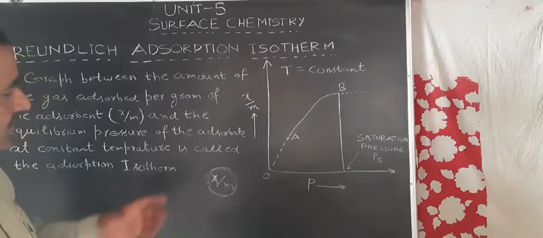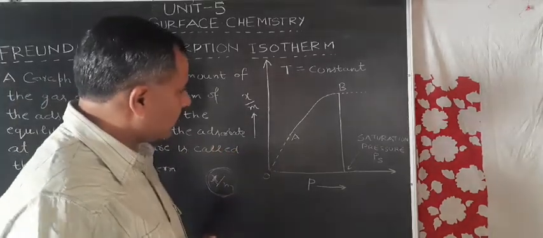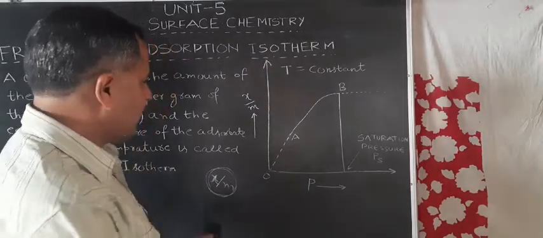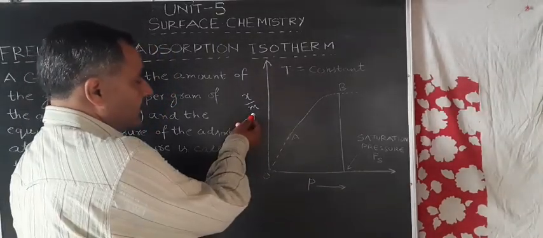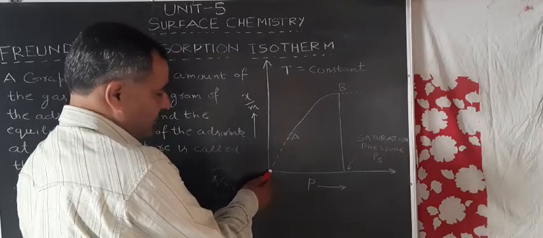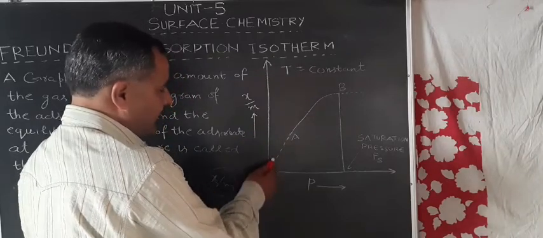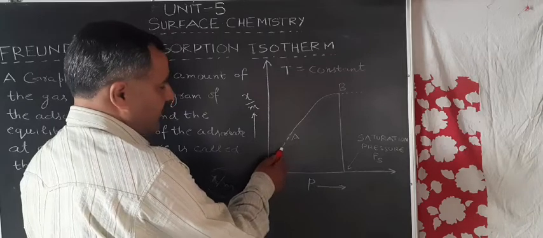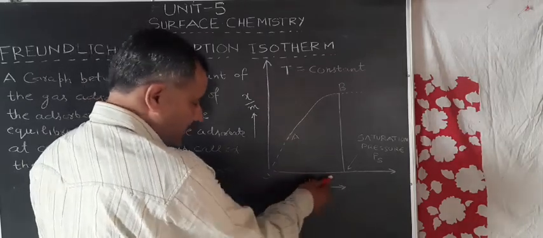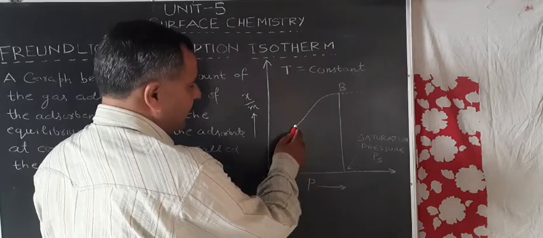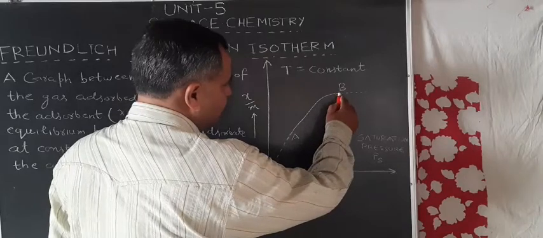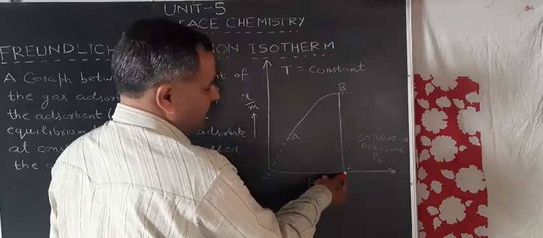Now, this is the simplest diagram of the adsorption isotherm, where this is the extent of adsorption x by m, and this is the equilibrium pressure. In the beginning, when the pressure is increasing, the extent of adsorption increases linearly, and then when the pressure is increased further, x by m reaches a maximum value at a particular pressure.